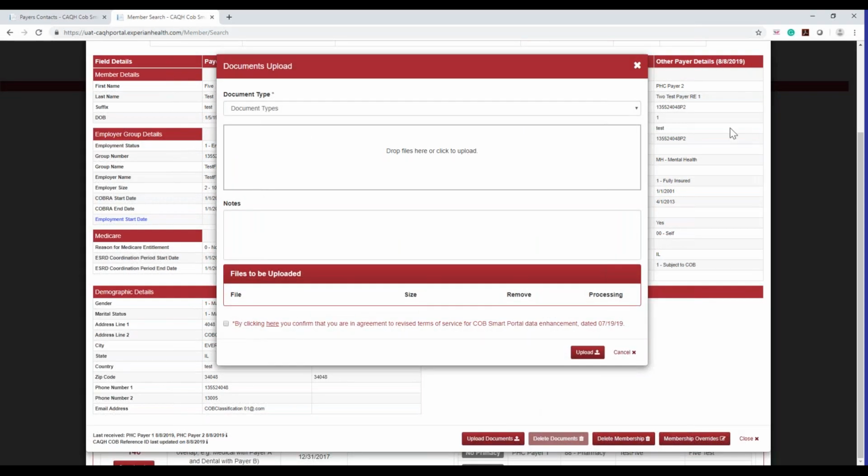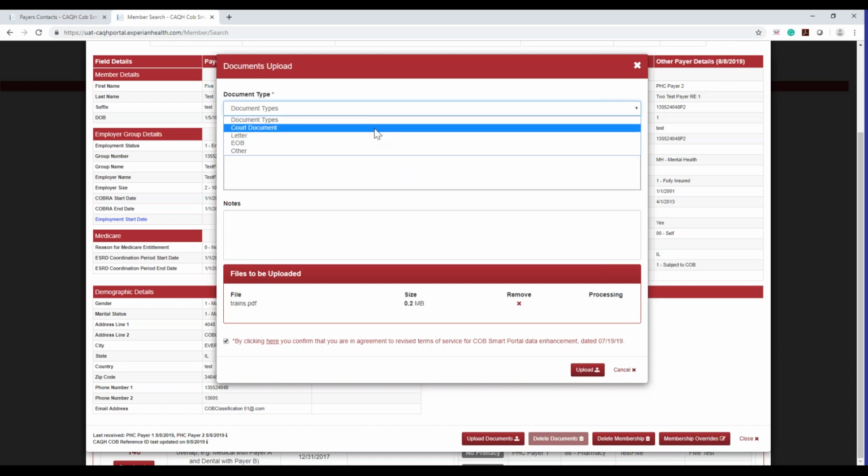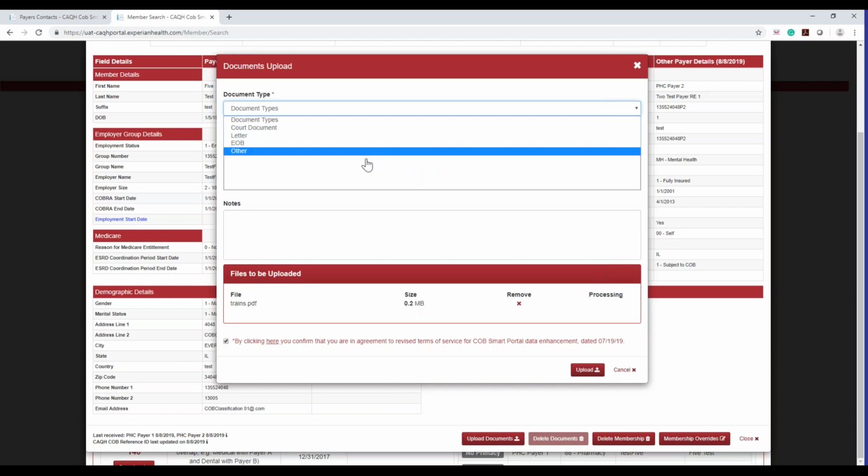When the window appears as a pop-up, the first thing you have to do is select a document type. If you do not select a document type and you just try to upload a document, you'll get an error message: document type is required. So you cannot upload a document without selecting a document type first. These are the 4 document types we have: core document, letter, EOB, and other.